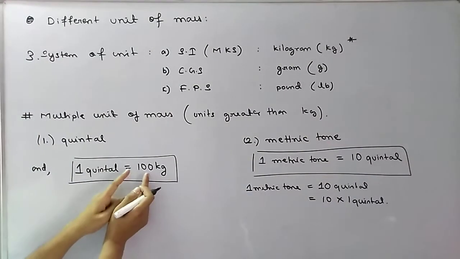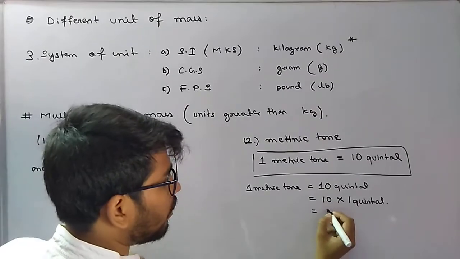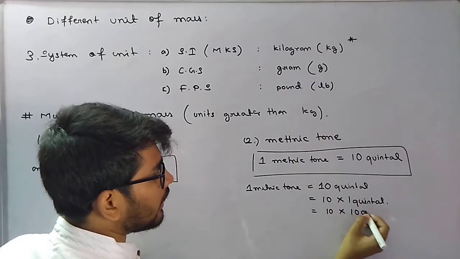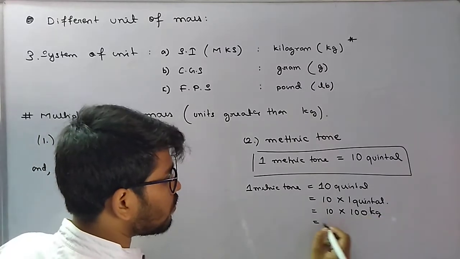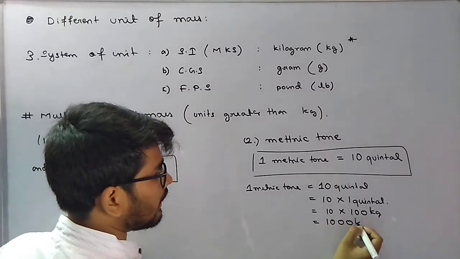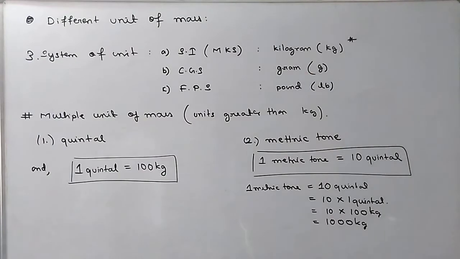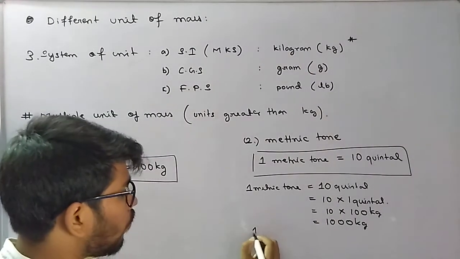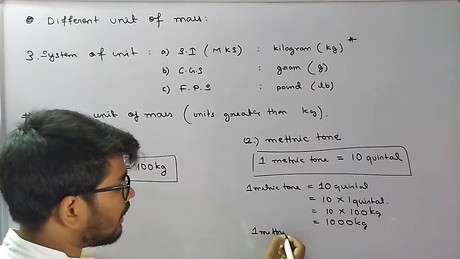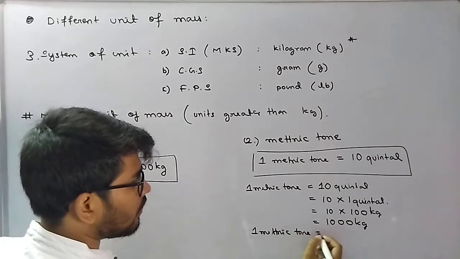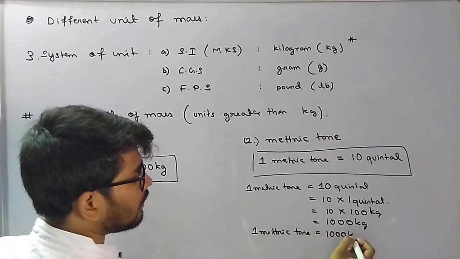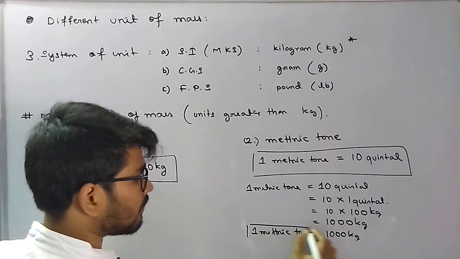But 1 quintal is equal to 100 kg. So can I not write 10 into 100 kg? That is equal to 1000 kg. I hope it's visible. Yes, it's visible. So what we can say is 1 metric ton is equal to 1000 kg.